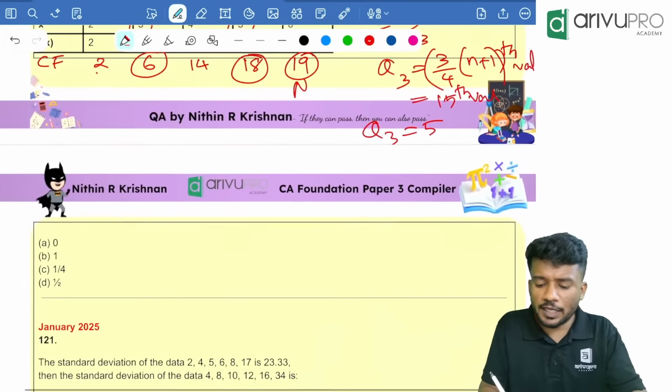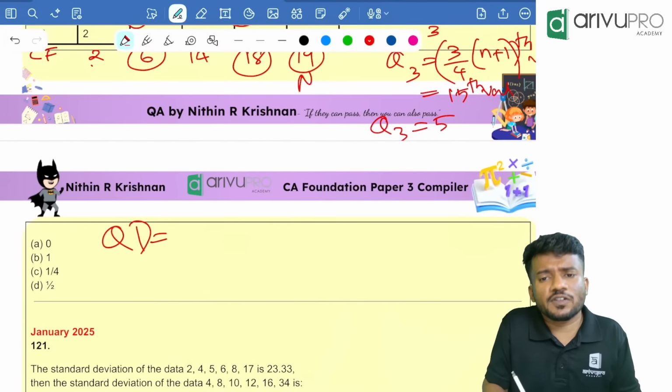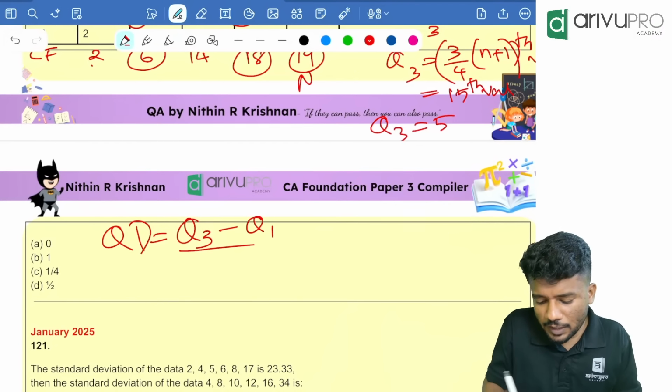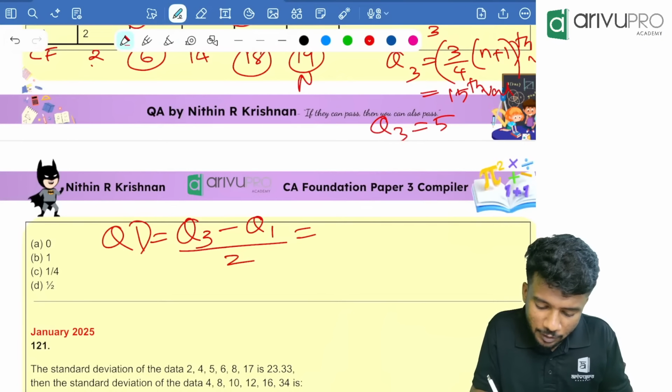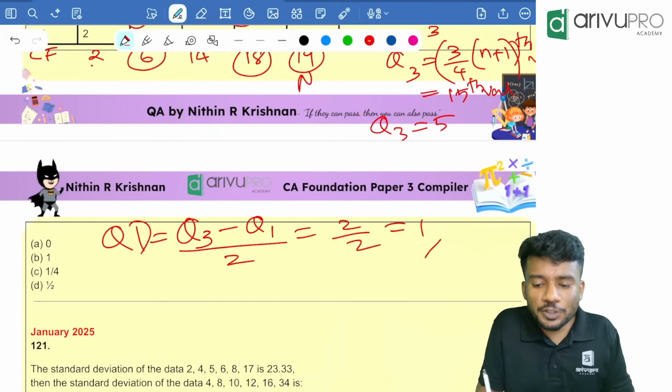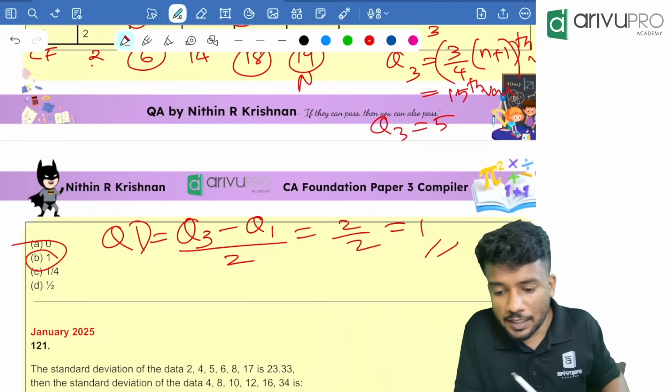So we have Q1 and Q3. So how to find quartile deviation? That is nothing but Q3 minus Q1 divided by 2, which is equal to 5 minus 3 divided by 2, that is 2 by 2, which is equal to 1. Option B is the answer.